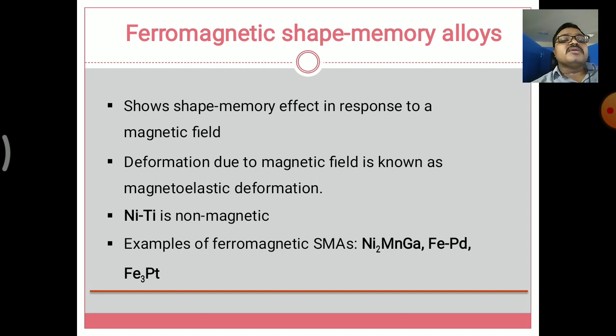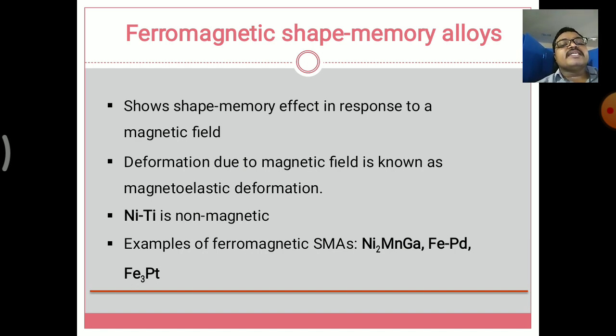Second, the deformation due to the magnetic field is known as magnetoelastic deformation. The magnetic field is imposed on the alloy composition, and the material in between is deformed in its core structure. So the deformation induced by the magnetic field due to the change of properties in the alloys is known as magnetoelastic deformation.